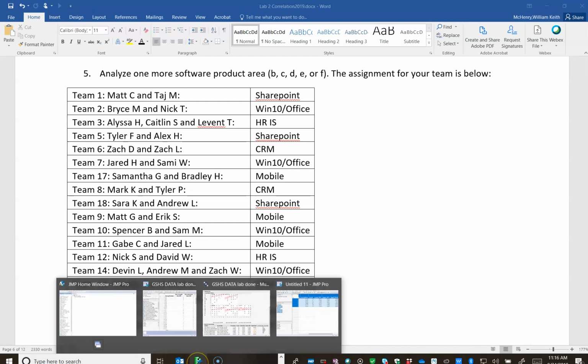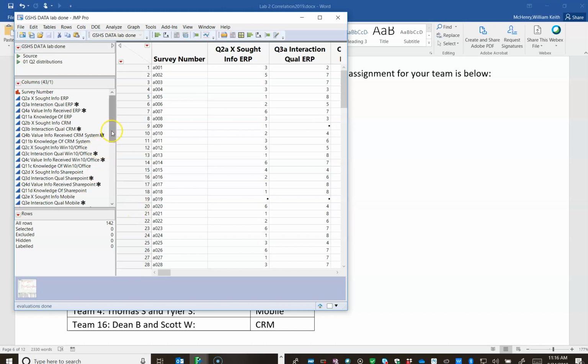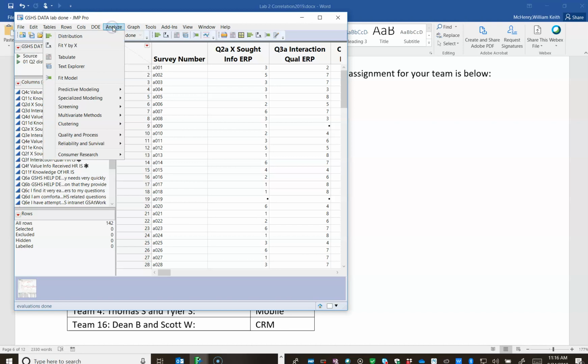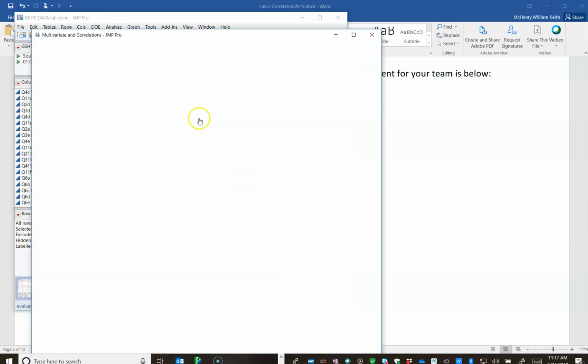So I need to see which one is SharePoint here. I'll go back to the data. Looks like SharePoint is the ones for D, question D. And I've also done all of the recoding here. And if you forgot to do that when you came back to this question, then you might have gotten the wrong answer here. So I'm going to say analyze, multivariate methods, multivariate.